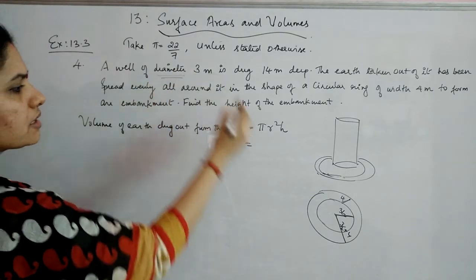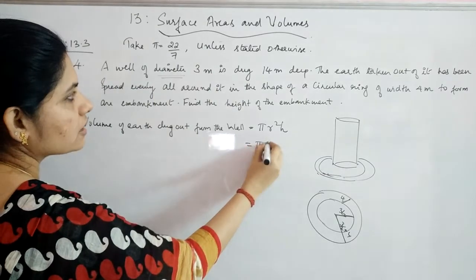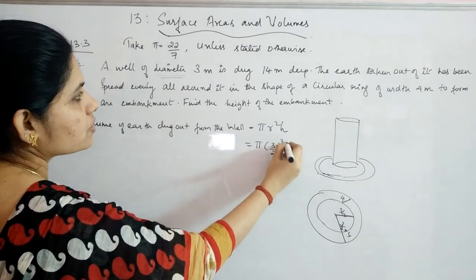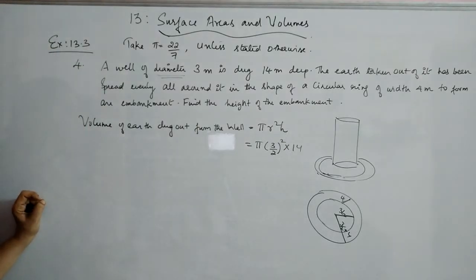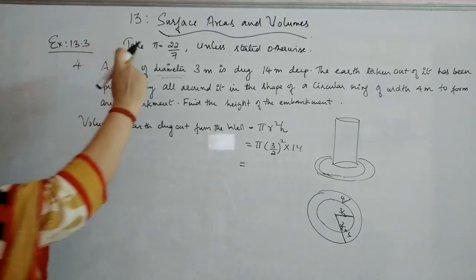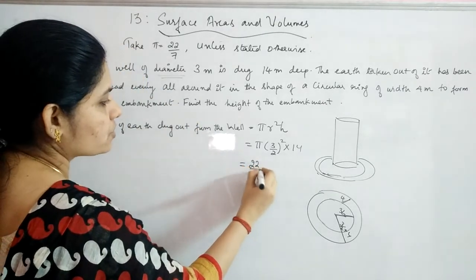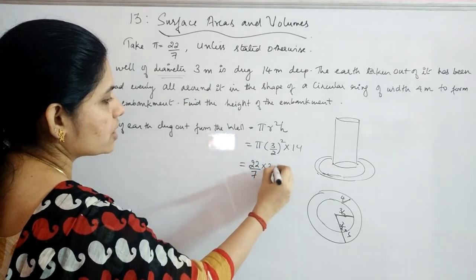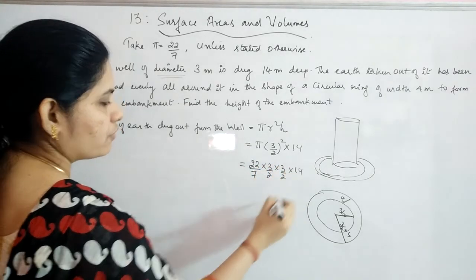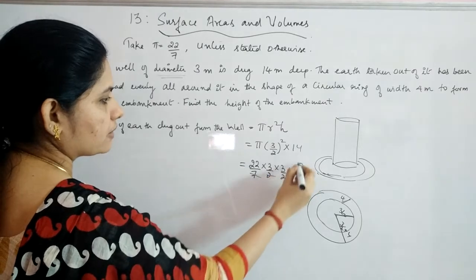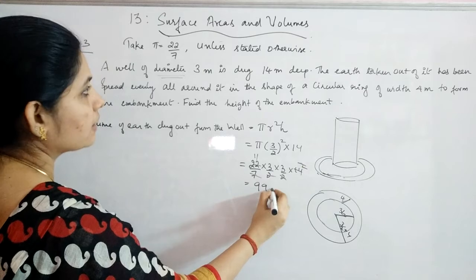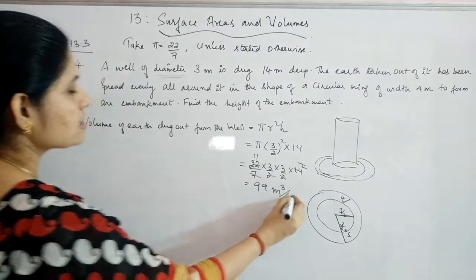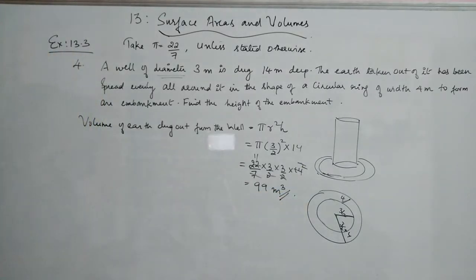This is actually diameter, so you will substitute pi into 3 by 2 the whole square into depth, which is acting as the height. 22 by 7 you can use, unless and until they have given some other value. So 22 by 7 into 3 by 2 into 3 by 2 into 14. Here it is 11, so that you are getting 99 meter cube as the volume of the earth dug out from the well.